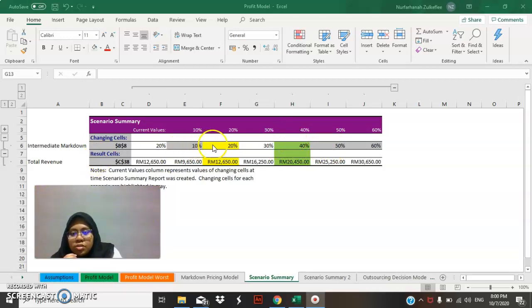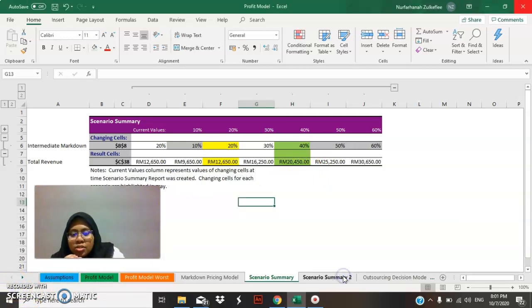From the first assumption, I chose 20%, but I change it to 40%, because the total revenue will increase from 12,650 to 20,450, and I think this is the best discount to put to my sales to get this revenue.